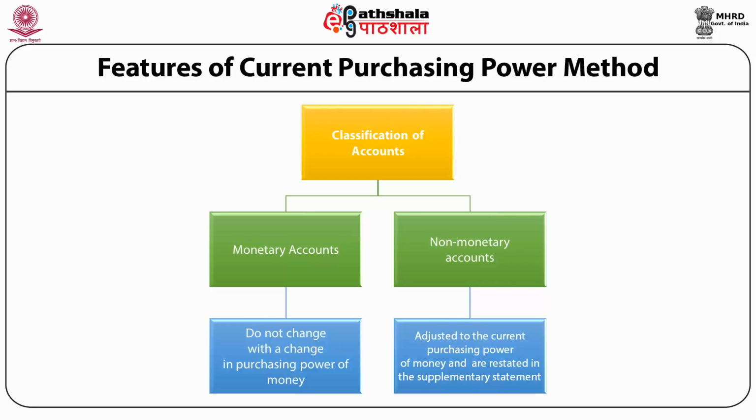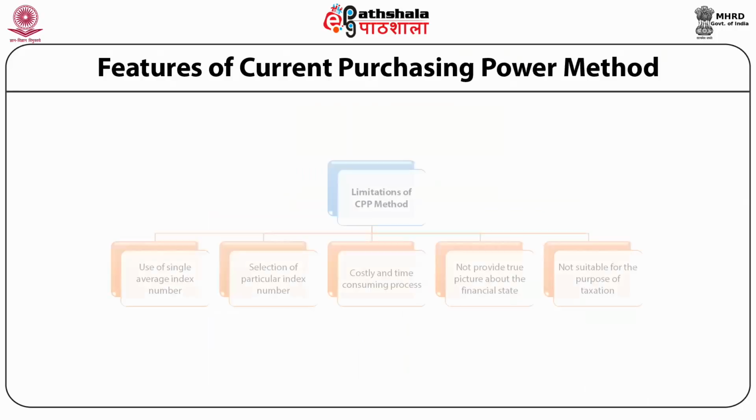Whereas non-monetary accounts are adjusted to the current purchasing power of money and these are restated in the supplementary statement because these are affected by changes which are taking place in purchasing power of money.